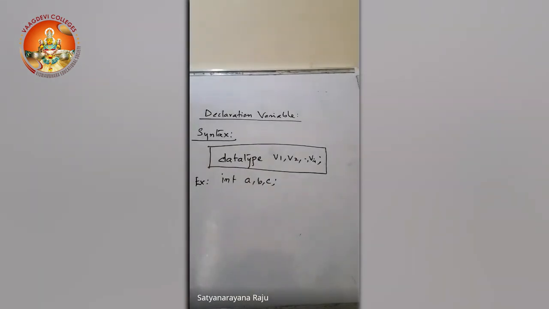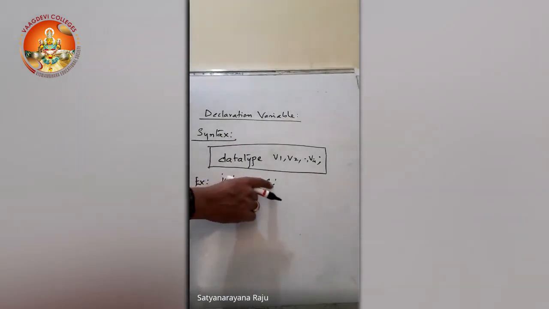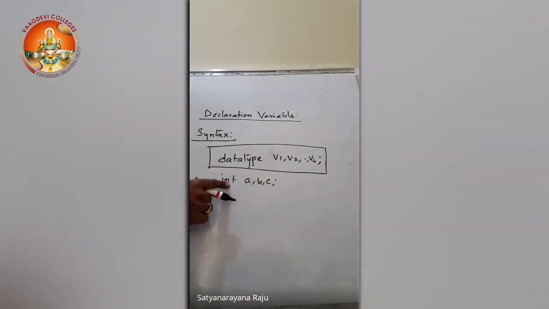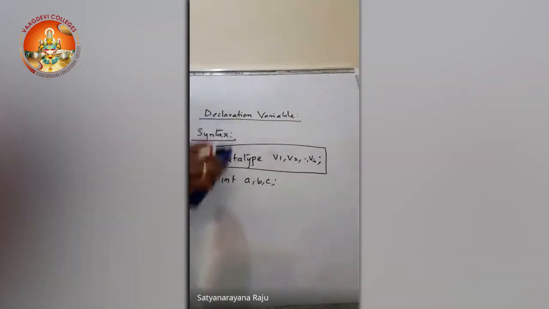So now we are declaring that in the following program I'm going to use three variables whose names are a, b, c, in which we are going to store information which belongs to integer type. Remember once again, a, b, c are the three variables in which we can store integer data.